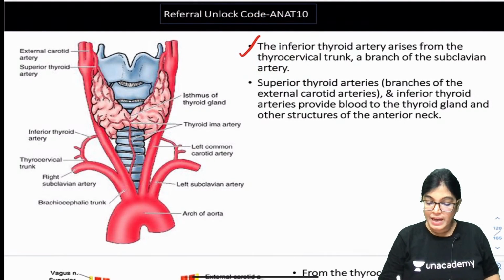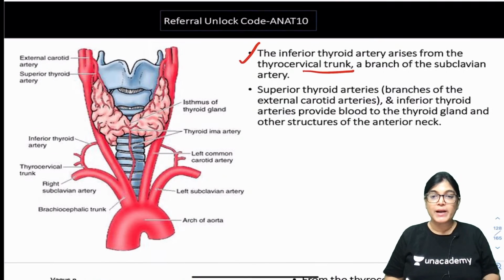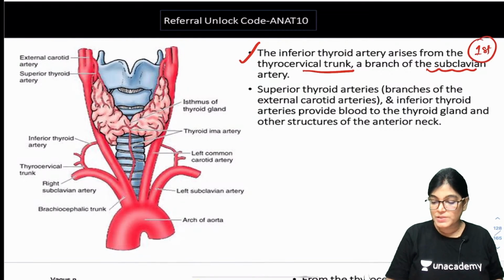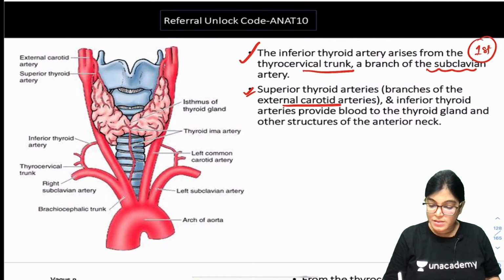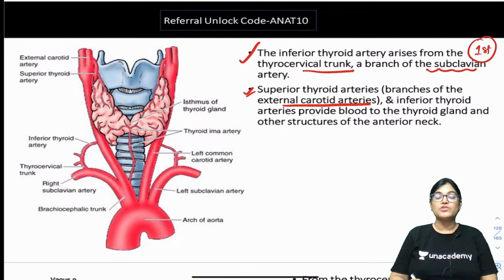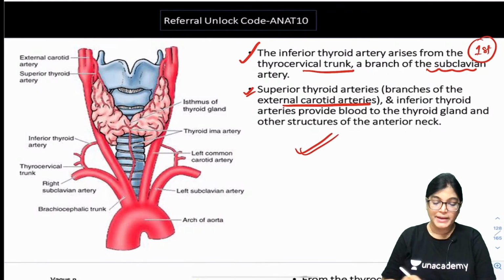Inferior thyroid artery arises. Inferior thyroid artery is a branch of thyrocervical trunk, and we know that thyrocervical trunk is a branch from first part of subclavian artery. Now, superior thyroid artery is a branch of external carotid artery. Actually, it's the first anterior branch of external carotid artery, and both these arteries, superior and inferior thyroid artery, are providing blood supply to thyroid gland.